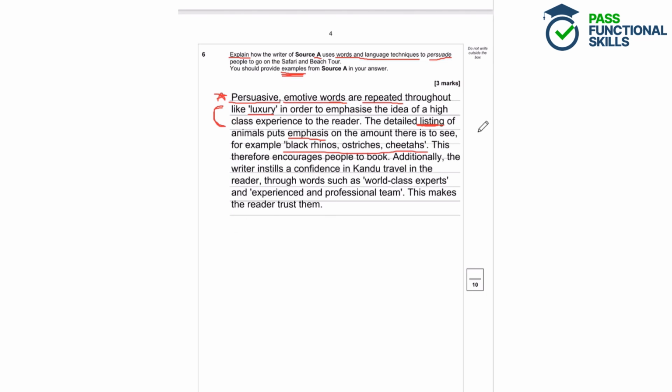And that encourages people to book. So that's a really good explanation there, how listing the amount there is to see is encouraging people to book.